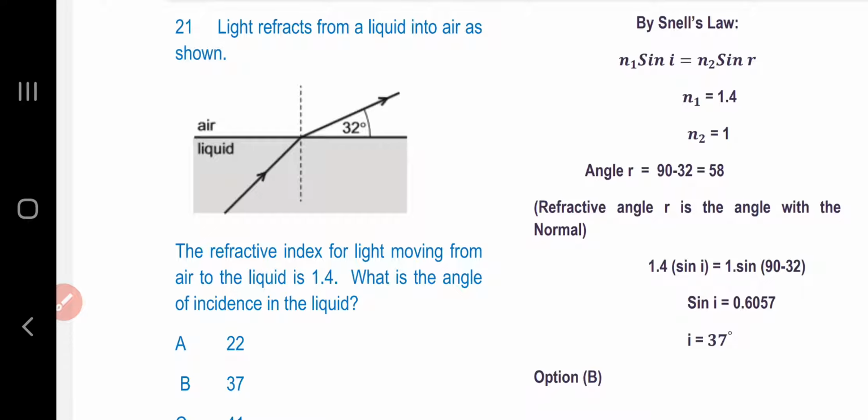Now 1.4 multiplied by sin I is equal to 1 multiplied by sin 58. So sin I is 0.6057. After taking the inverse sine, I is 37 degrees, and I is the incidence angle. Option B is the answer.